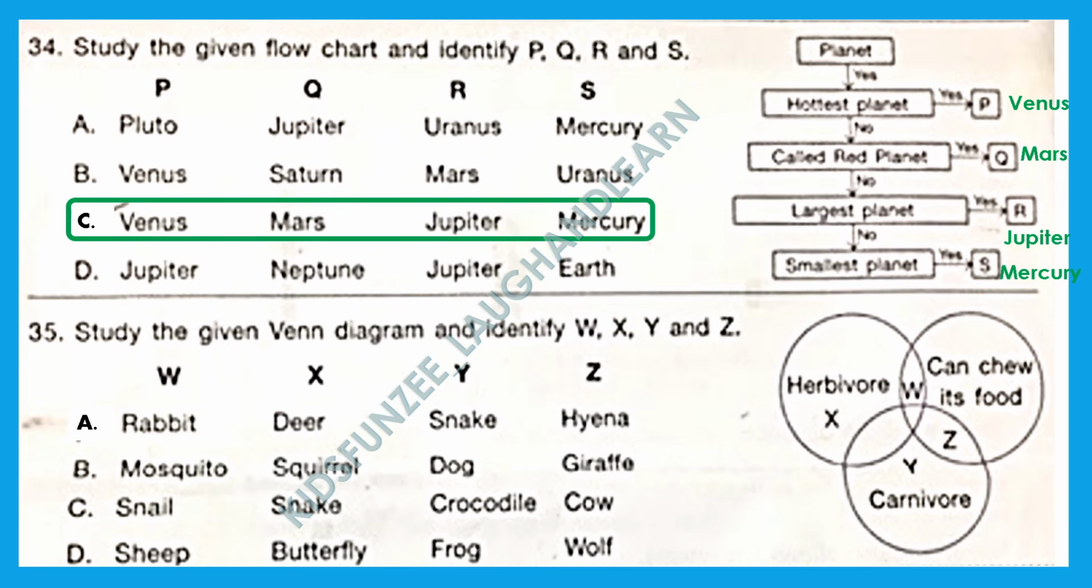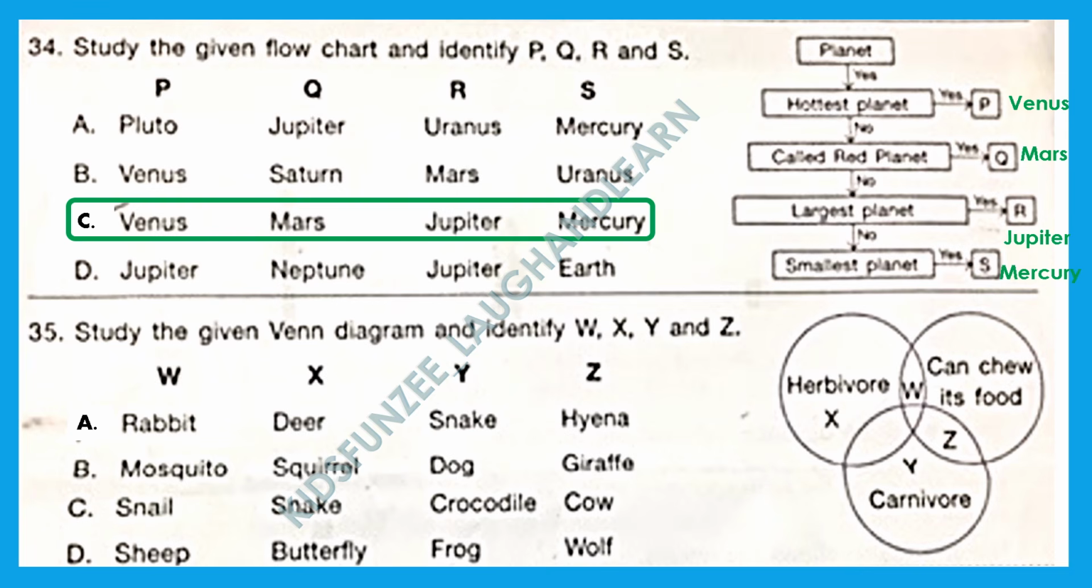Then coming to Y. Y is a carnivore that cannot chew its food and it correctly matches frog. Z is here wolf and Z is, from the Venn diagram, it has to be a carnivore that can chew its food. So wolf is the right answer for that. We got our correct option as option D.